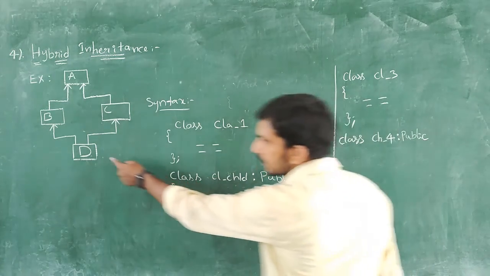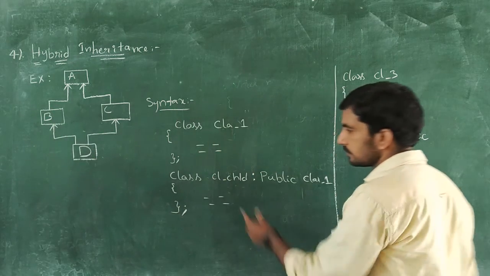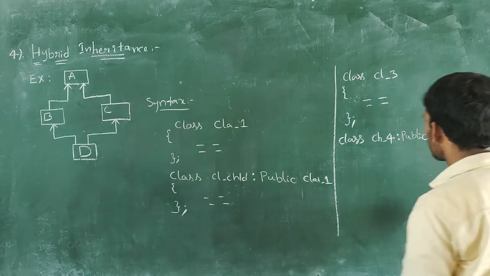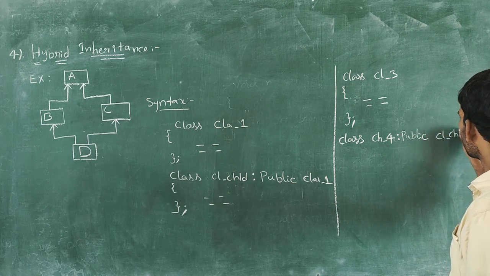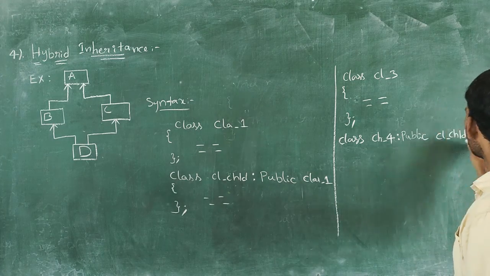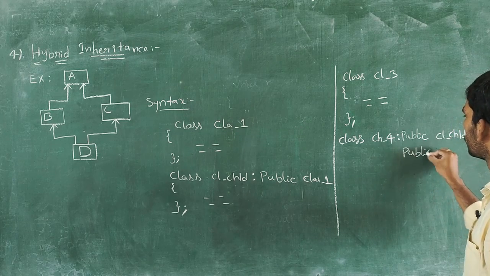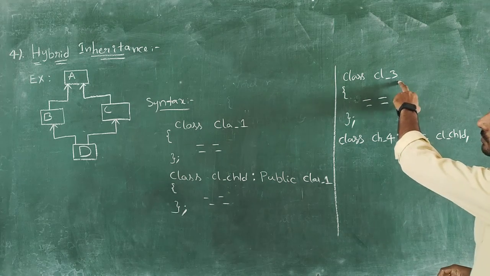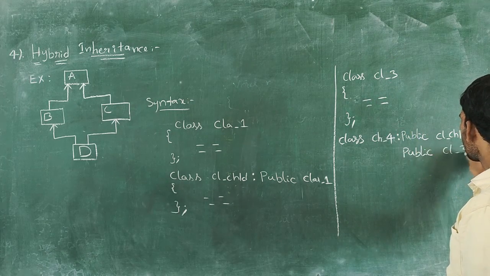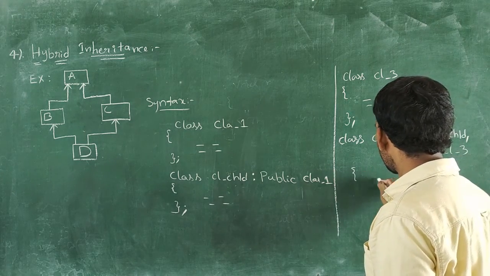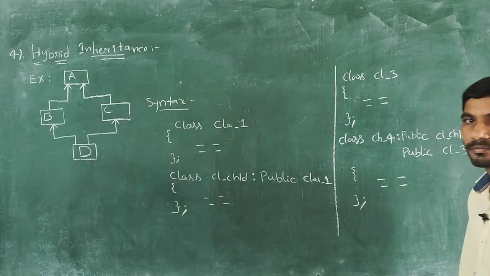So first, the D child class's base class name is B, so this is the B child class, and for that we write child class 1, comma, public, existing class. That existing class is C. And here we write a set of statements and close the class.